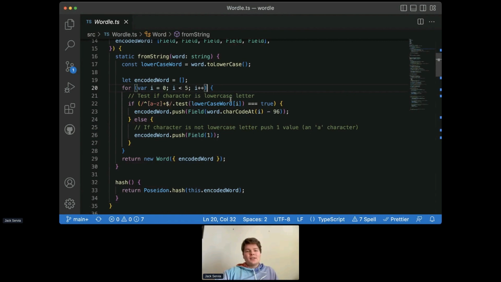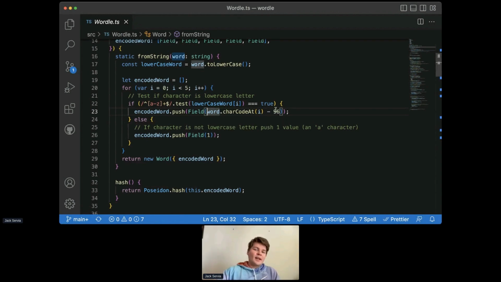And so we test this, and if it's true for this index, then we take this encoded word array and push onto it a field with the value of the character code of the letter minus 96. Calling character code is going to basically give us back the ASCII value for this character.